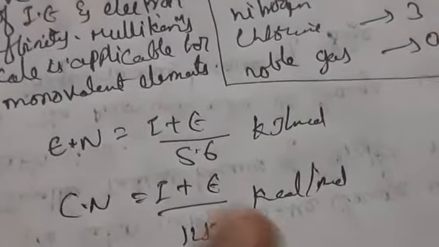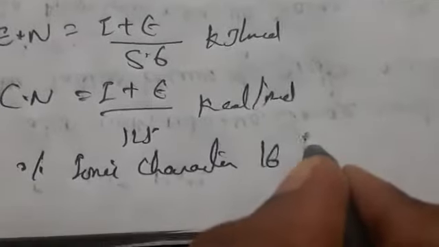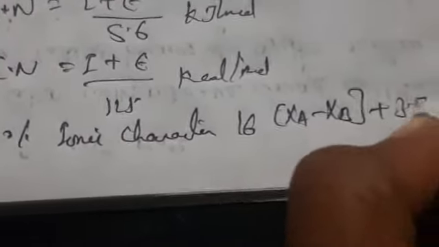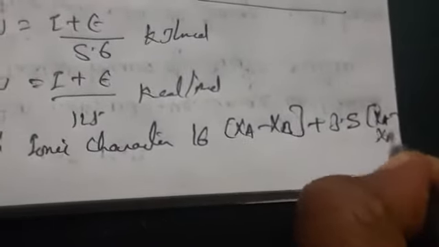The percentage ionic character can be determined using 16 into XA minus XB plus 3.5 into XA minus XB squared. So ionic character can be determined by this formula.